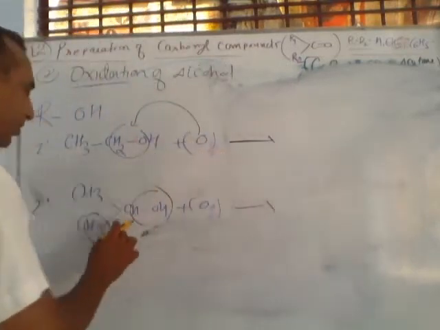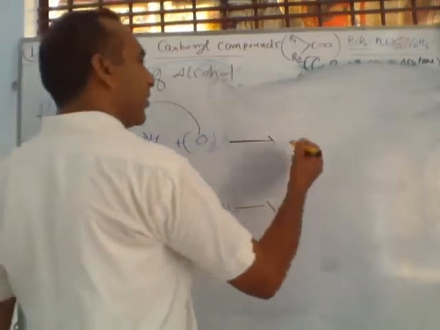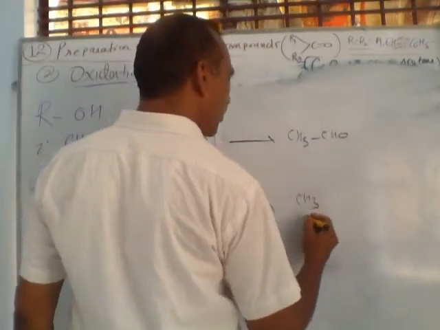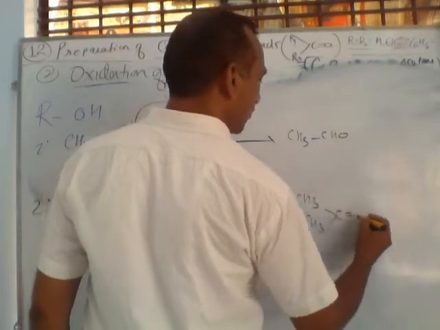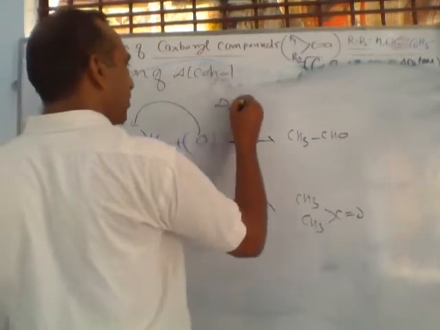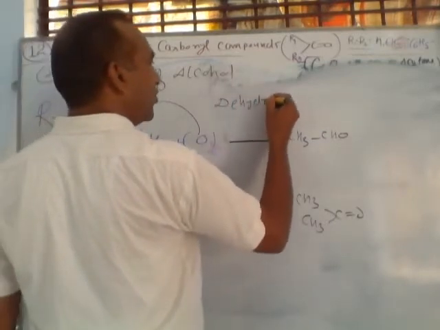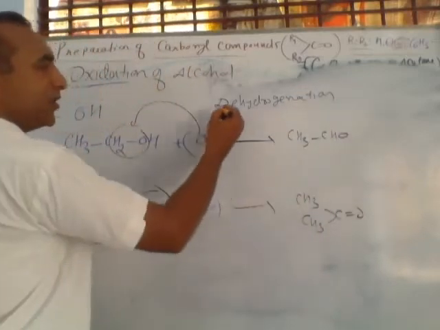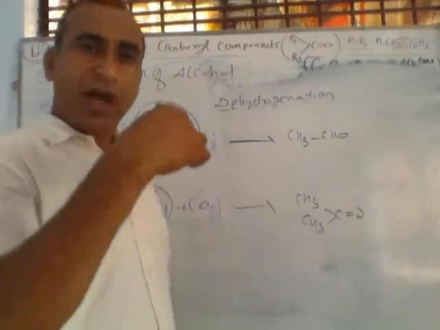Primary and secondary alcohols are easily converted into aldehyde or ketone by a second method, that is dehydrogenation of alcohol. Dehydrogenation: de means removal, and hydrogen means hydrogen is removed.